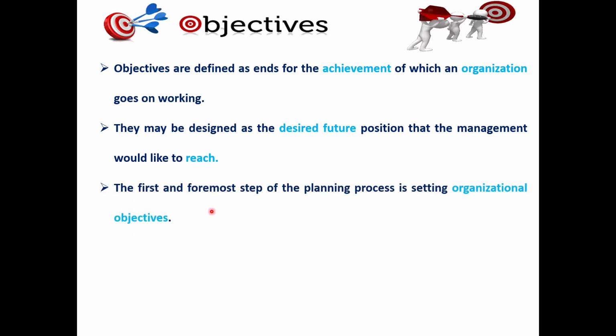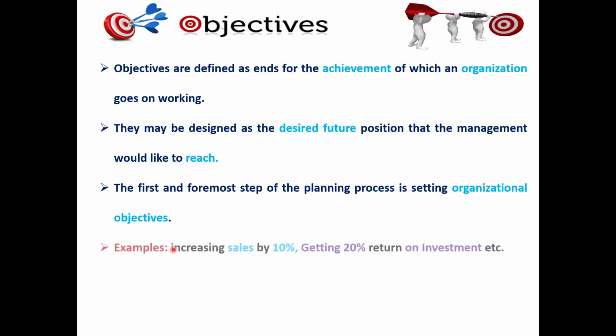The first and foremost step of the planning process is setting organizational objectives. An example: suppose I want to increase the sales of our factory's product by 10%.